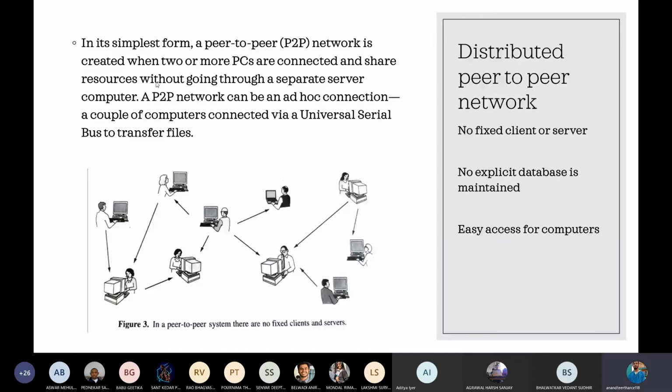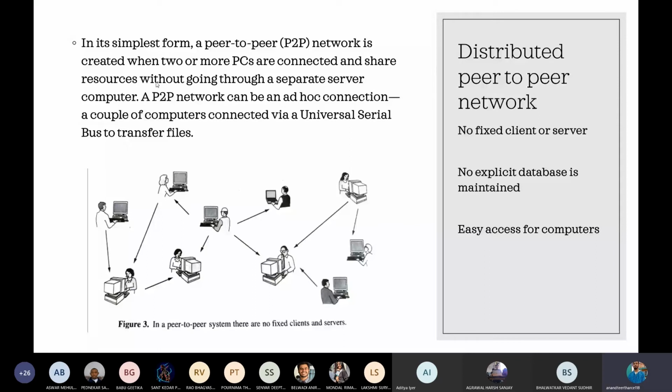This figure, as you can see, is self-explanatory. Also remember that each and every computer in this network will have a software or an application with both the client and the server side code in it.